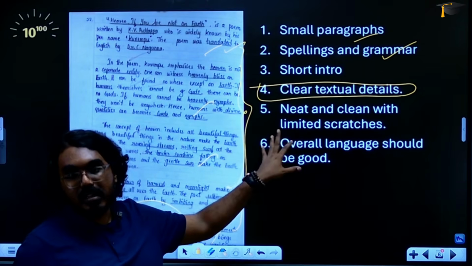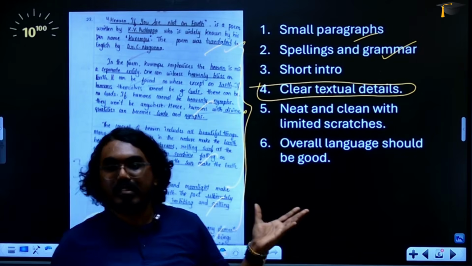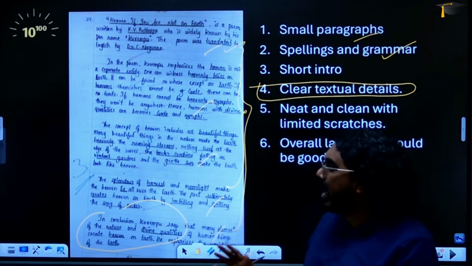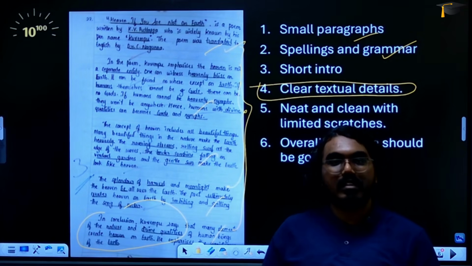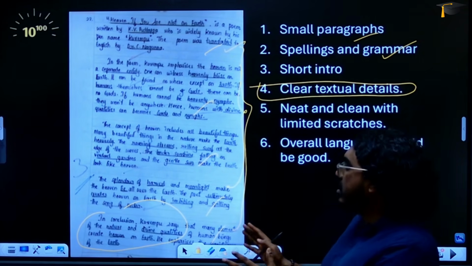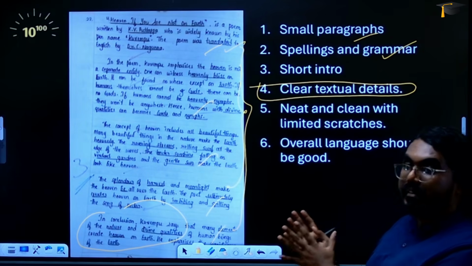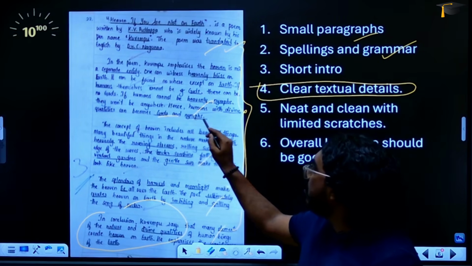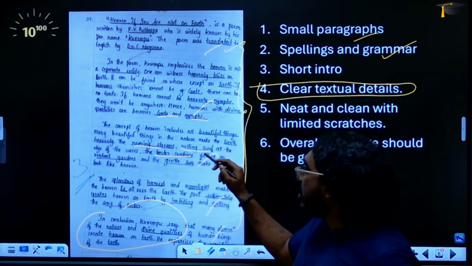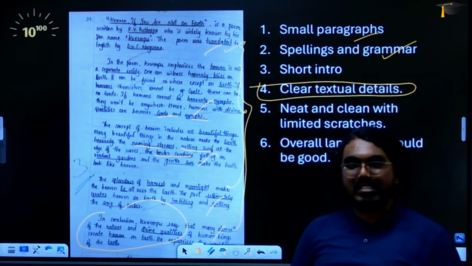The next thing is neatness and cleanliness. This is crucial, right? When you look at a paper, that paper should look neat. If you look at this answer that is written, it looks neat. The handwriting is legible. There is clear spacing of the answers that is written by the child, and that will help you. That will help the evaluator know that you have put in effort to writing. At the same time, you can also see that keywords are underlined by them. This again ensures that the answer is presented in the best way possible.